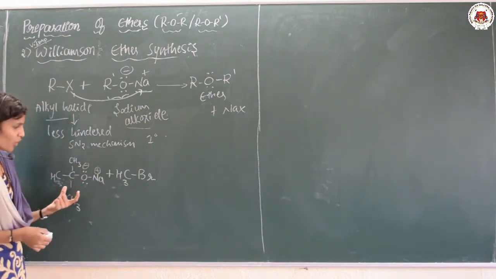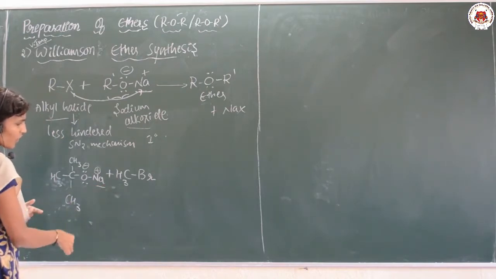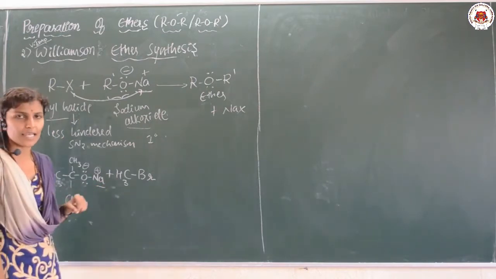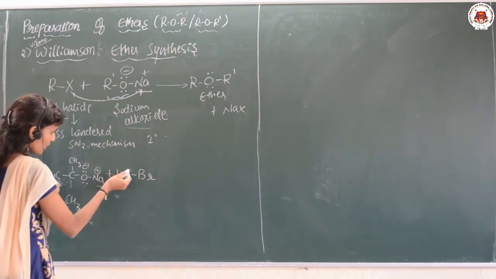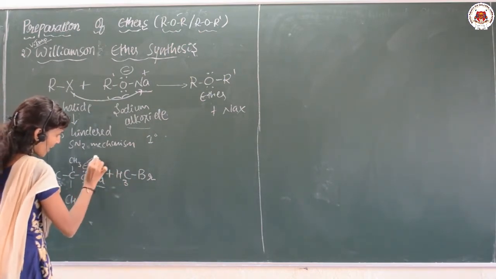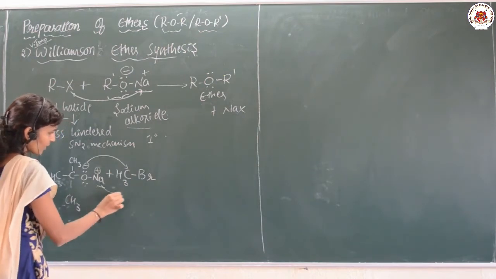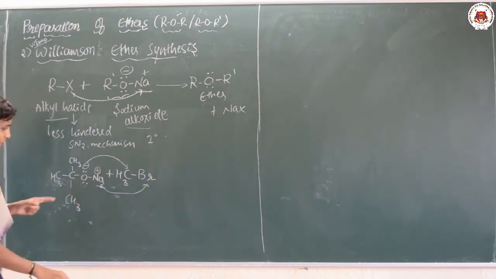Okay. Sodium alkoxide is there, this is the alkyl halide. So what happens here? This is going to attach here, and these two are going to be eliminated.